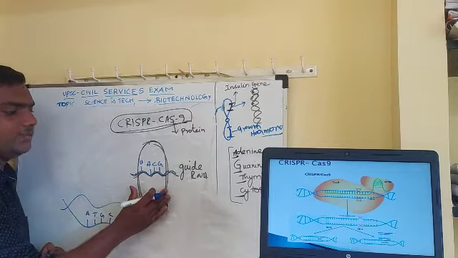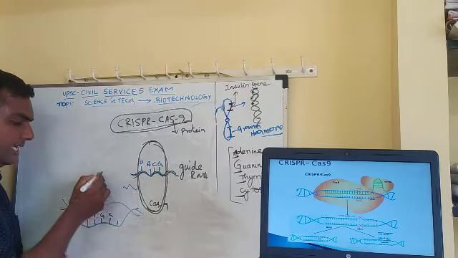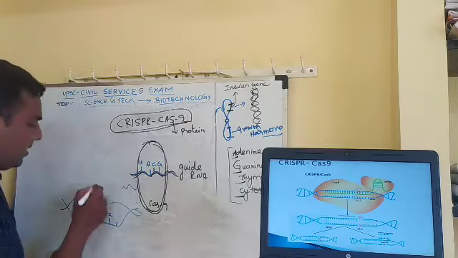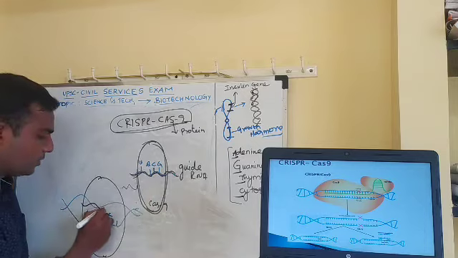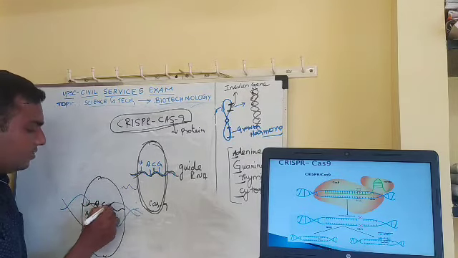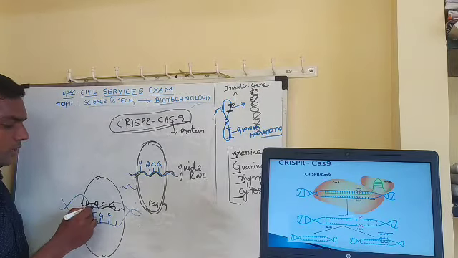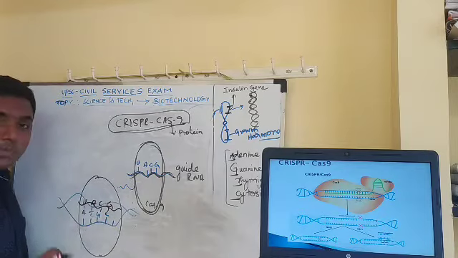Now what will it do? This Cas9 protein having this guide RNA will slowly move and come and sit here, and this guide RNA will also sit. The guide RNA has U, A, C, G. Now these two are complementary, and whenever two strands are complementary, they will bind.